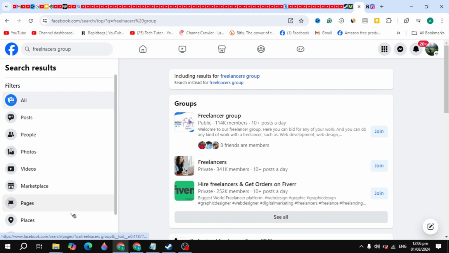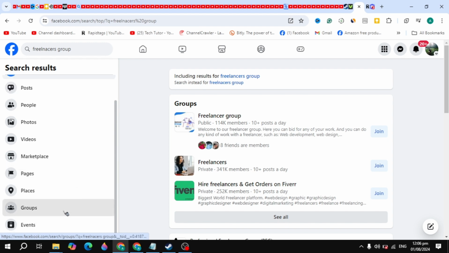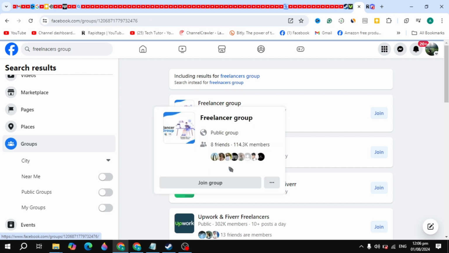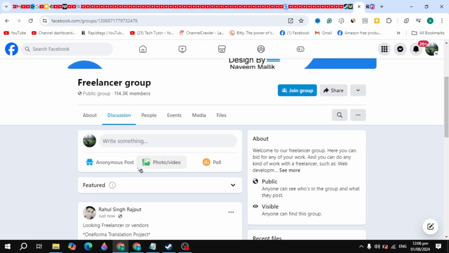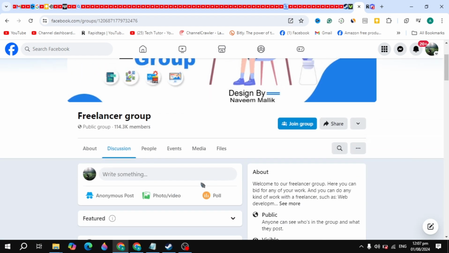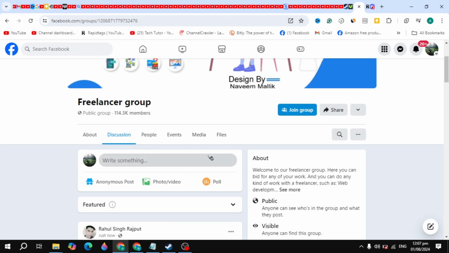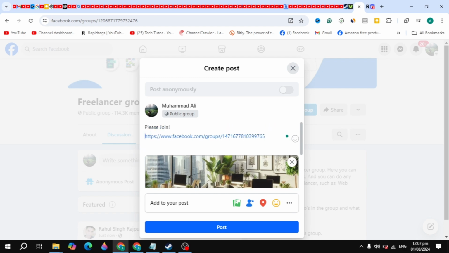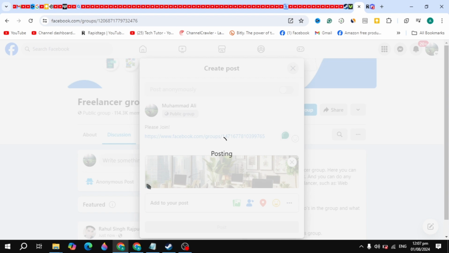So first I can search for any groups, like freelancer groups. If I open up this group, I can click on write something and post in this group. Now I will show you whether it is posted, declined or removed, and why. So here I can paste the link and type please join. After you type it, click on the post option.